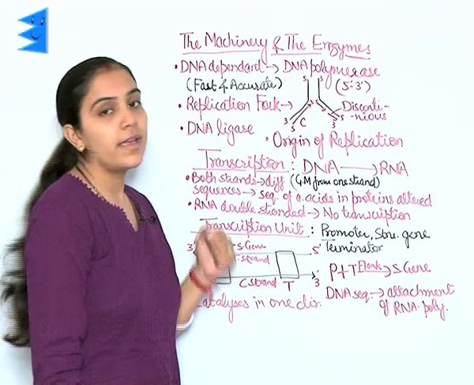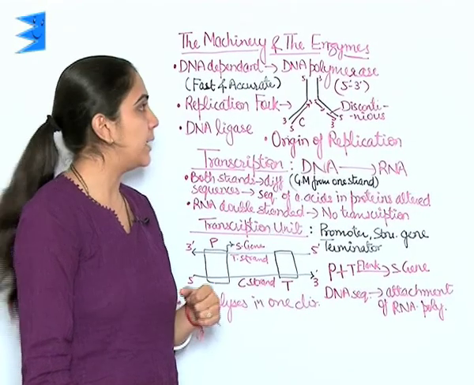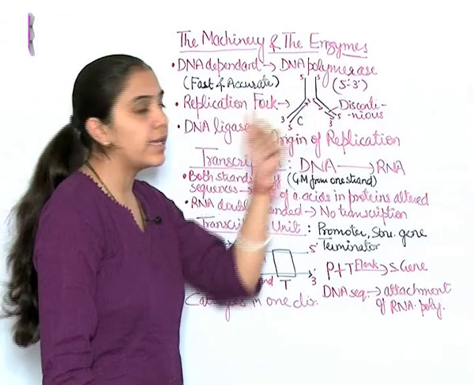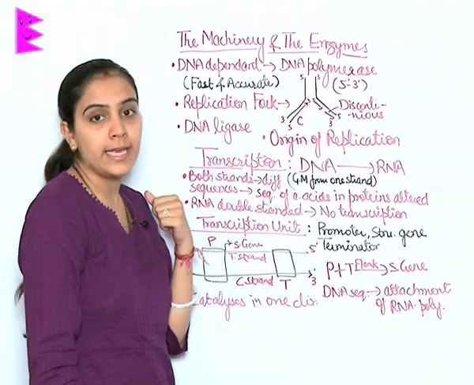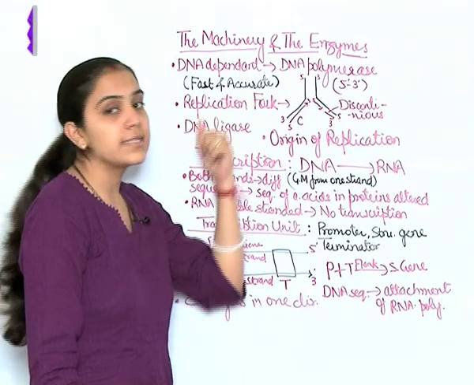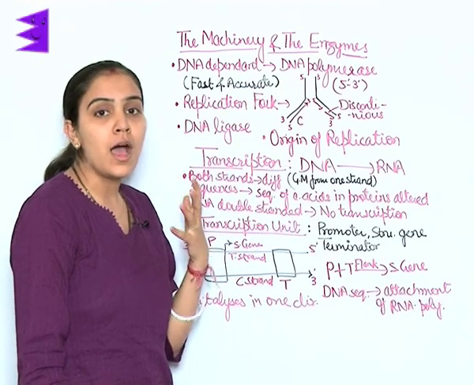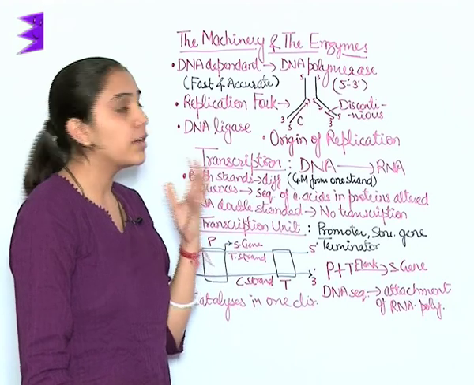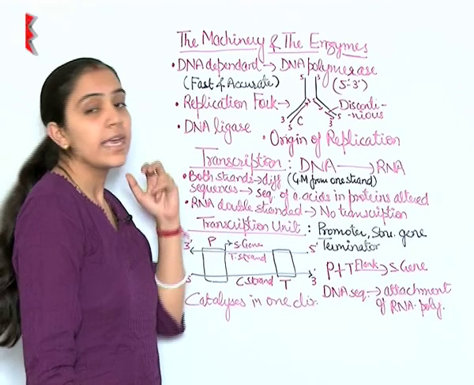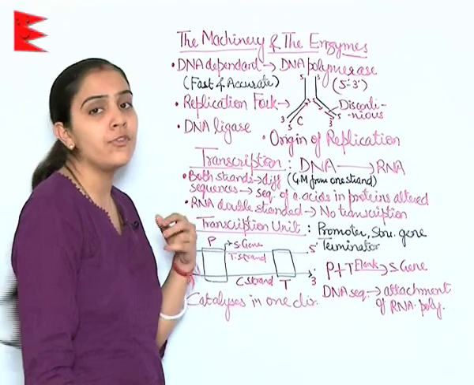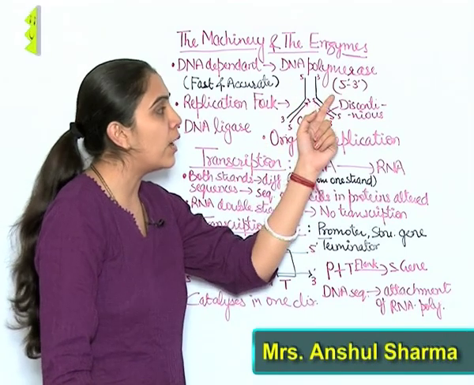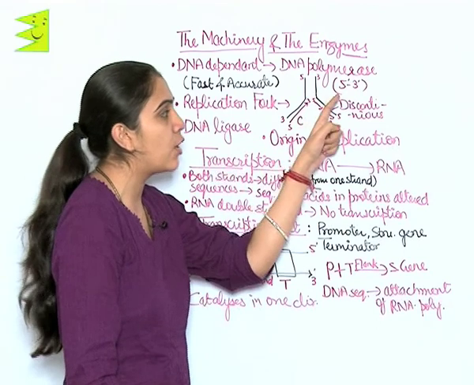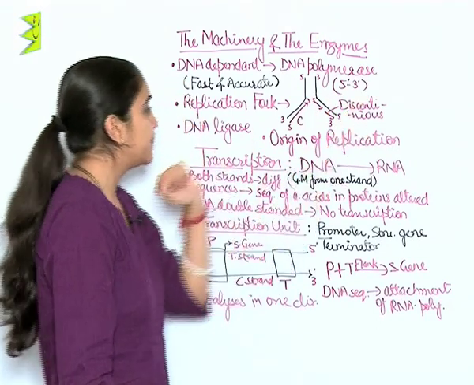The machinery and the enzymes involved in DNA replication. DNA-dependent DNA polymerase is the primary and the major enzyme involved in the replication of DNA. This enzyme polymerizes a large number of deoxyribonucleotides, hence it is very fast and accurate in nature. It polymerizes only in one direction, that is the direction of 5' to 3'.